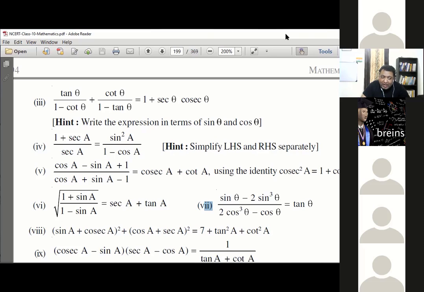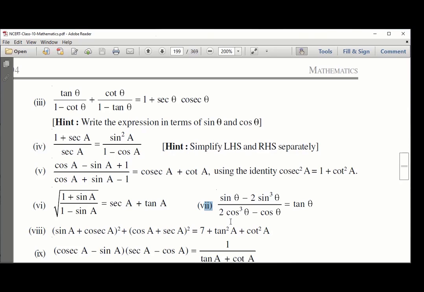But the first thought should be sin theta minus 2 sin cube theta, take sin theta out. Why make it unnecessary? 2 cos cube theta minus cos theta, take cos theta out. So sin theta by cos theta is tan theta. Now whatever remains is left in the brackets. Shall we solve this? Javir, together? Yes, sir. So Javir, just remember the question.